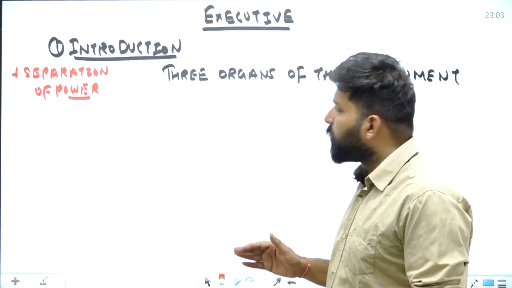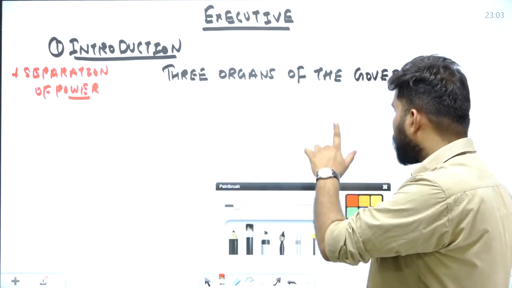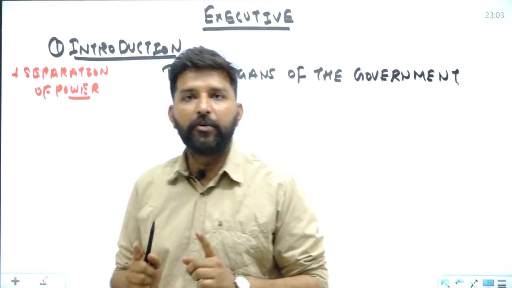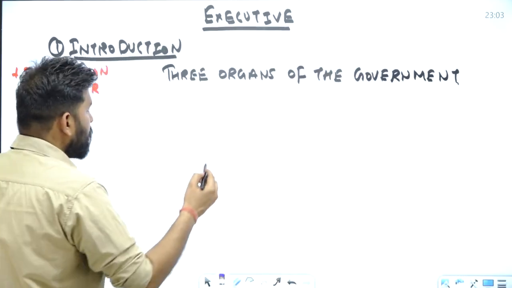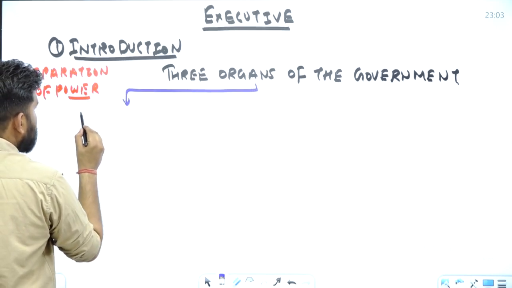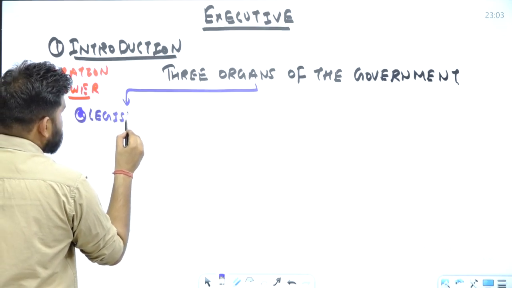So what are the three organs? This is the concept behind the separation of power. Now if we look at the three organs of the government, we will discuss all the organs and the powers related to them one by one. The first organ of the government is the legislature.